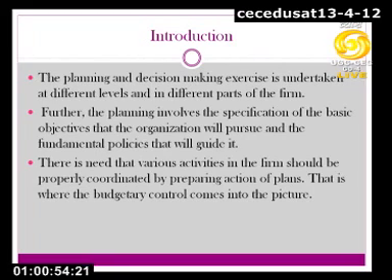This is what we all know. But planning requires that we should have the objectives of the firm or the business stated very clearly. Along with that, the fundamental policies of the organization should be laid down, circulated, and known to each and every single individual working in the organization. This needs that we should have our action plans circulated to every single individual from top to the bottom. And that is where the budgetary control system comes into the picture, and that is the topic of my subject today.